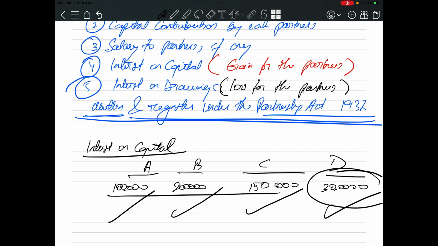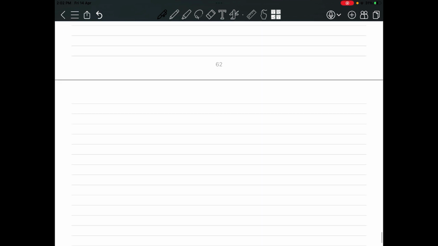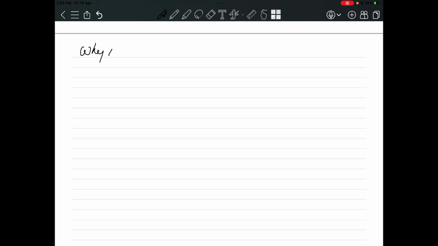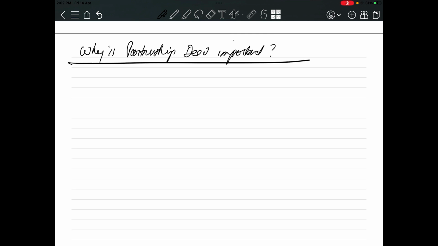Now I have told you why the partnership deed is important, so let's write it. Why is the partnership deed important? This one is very important. You can get it in your objective. After class 12, when you prepare for the CUET entrance exam, this topic is very important. I have seen the syllabus. I have some students who are taking tuitions from me for the entrance exam, and in their syllabus there is one question called why is the partnership deed important?